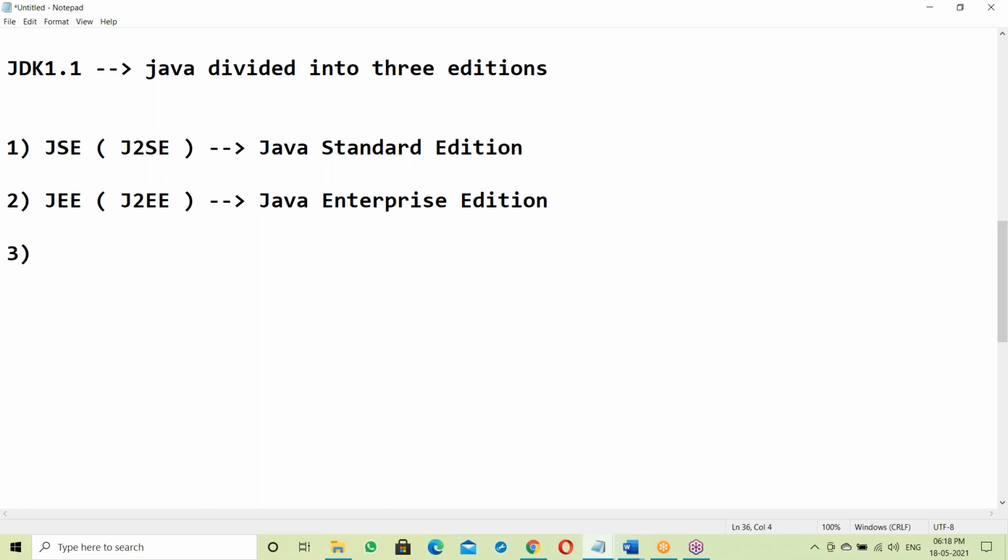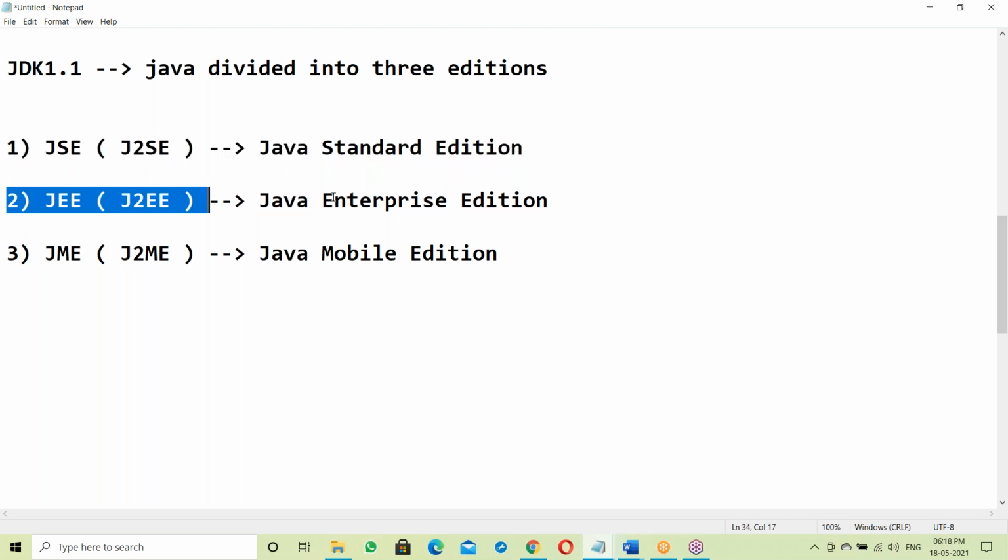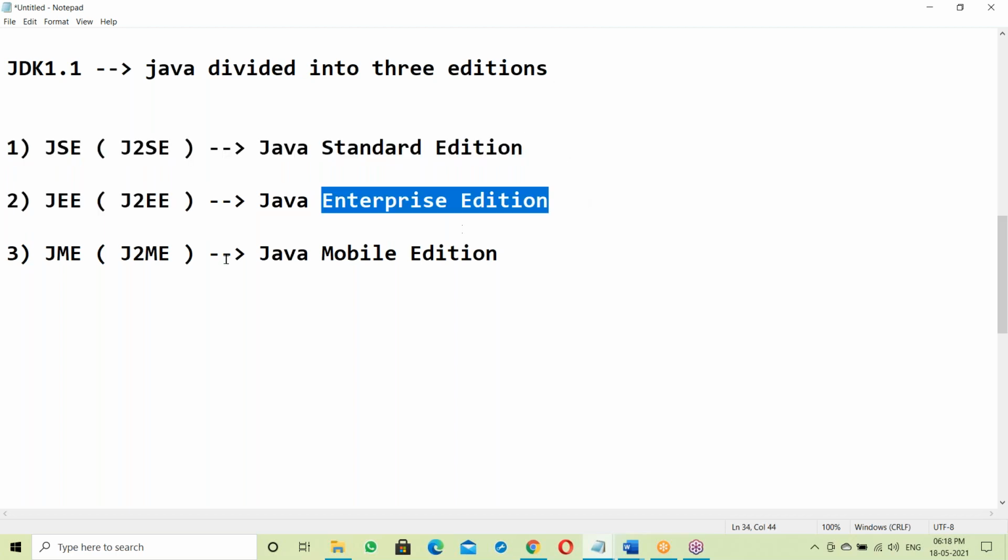The third one is J2ME, Java Mobile Edition. So SE is standard edition, EE is enterprise edition, and ME is mobile edition. These are the initial three editions.